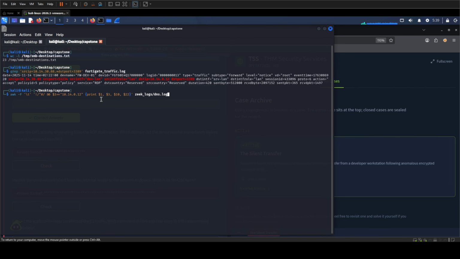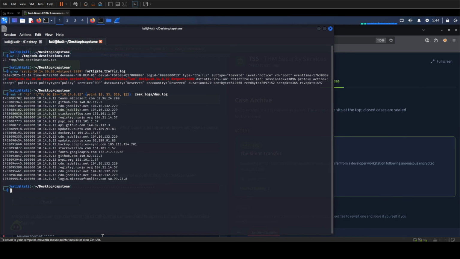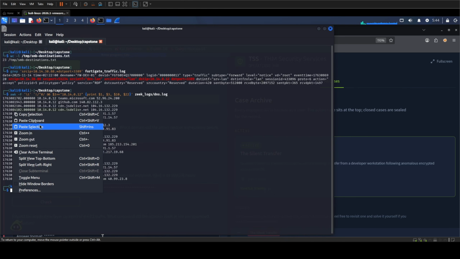It then prints the timestamp, source IP, queried domain, and returned answer. There is one DNS record from this server. It resolved backup.corpfilesync.com to 185.213.154.201. The wording says immediately before, so I want to verify the timing instead of relying only on the order